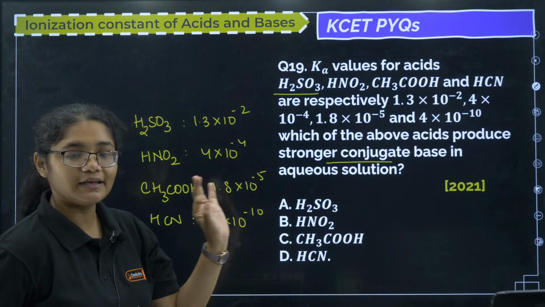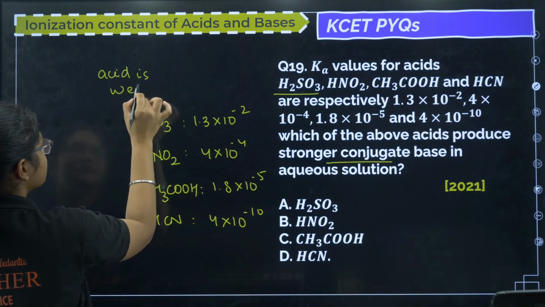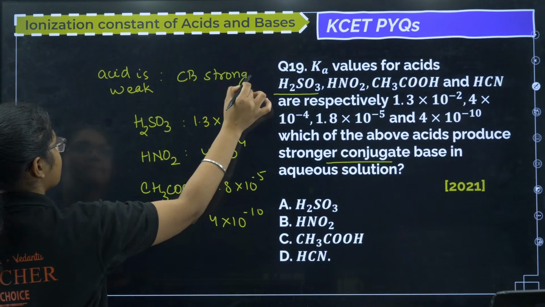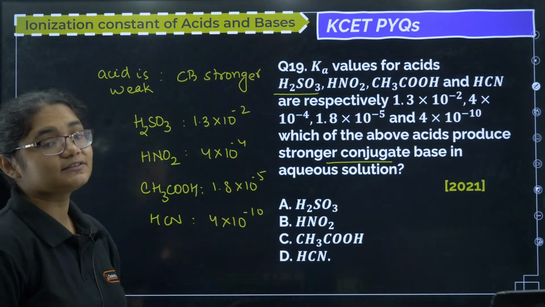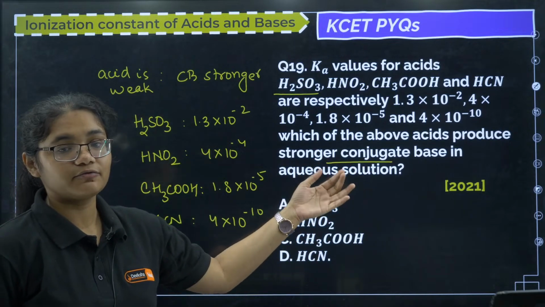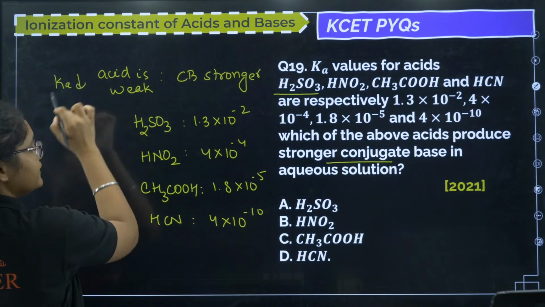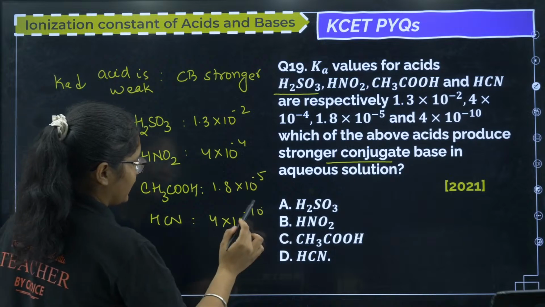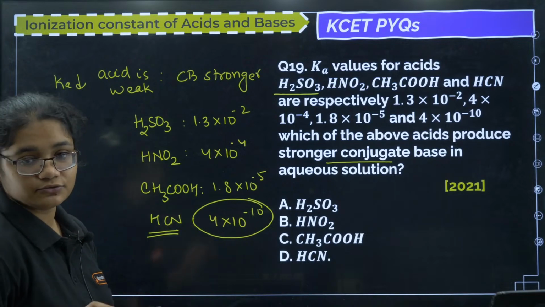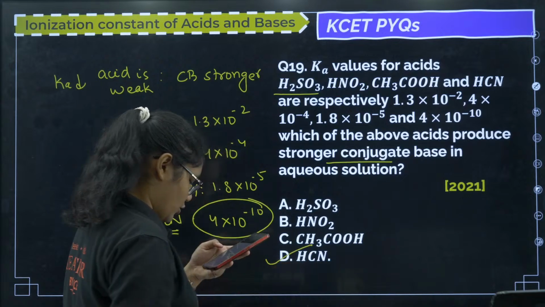Now here remember one very tricky thing. If the acid is weak, then the conjugate base will be stronger. So you have to find the strongest conjugate base, that means you have to find the weakest acid. If I want to find the weakest acid, then the Ka value should be least, right? Out of this, the Ka value of HCN is least. That means it is the weakest acid and its conjugate base will be strongest. So the answer here is option number D.